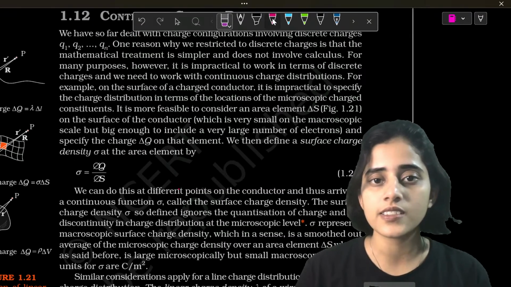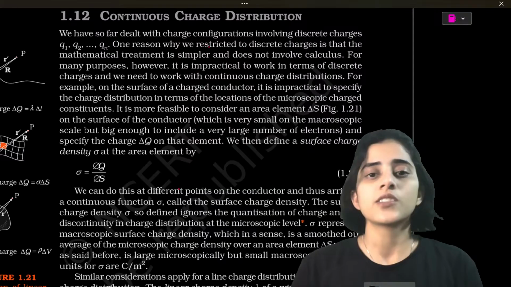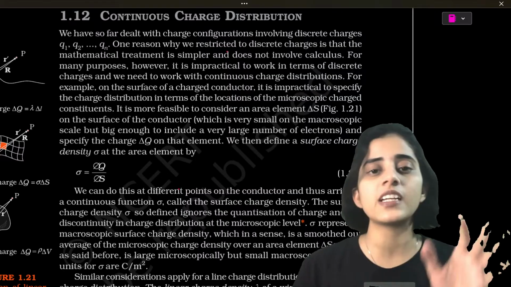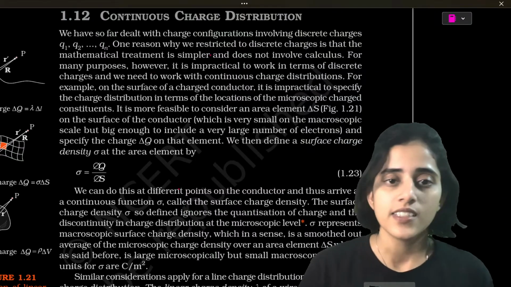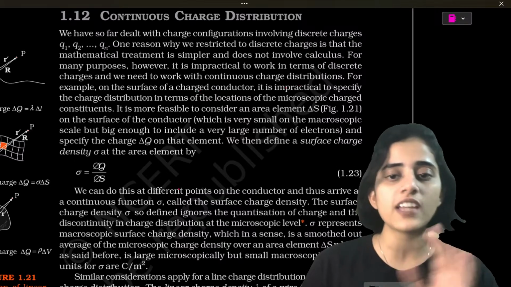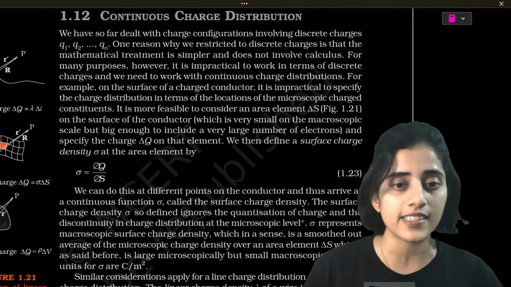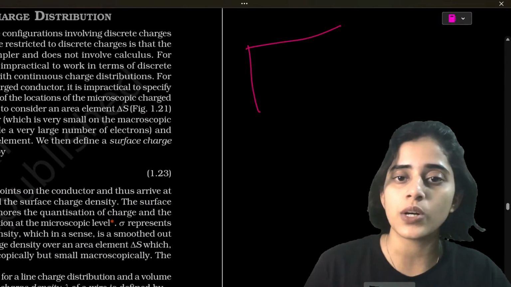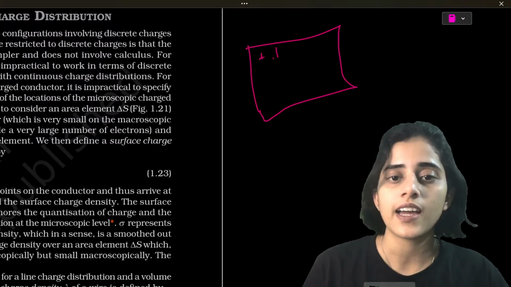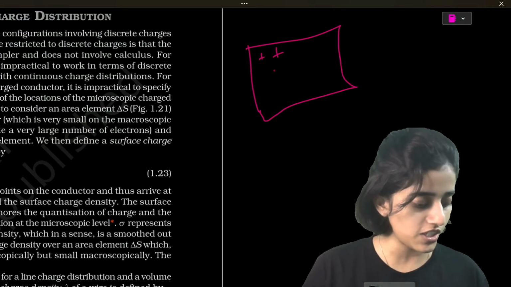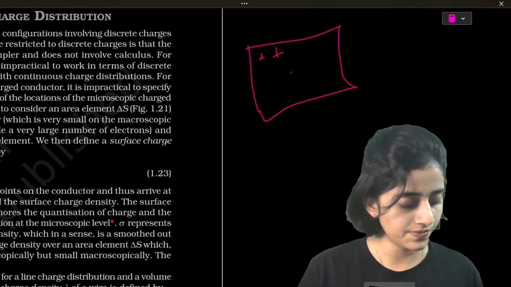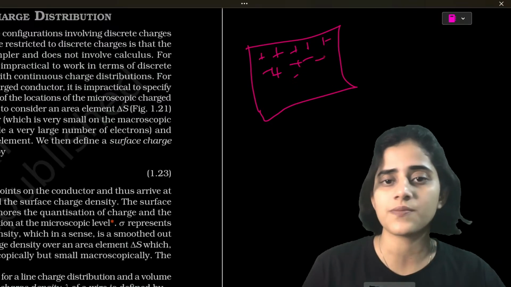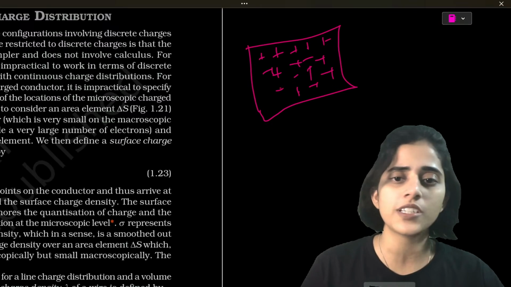Let me take my eraser. Okay. So in all these chapters, we've looked at charges. We've been dealing with charges for the last two classes. Now, here we're looking at charges over specific areas. For example, let's say you have a sheet, and there are so many charges on this sheet. This sheet is full of charges. Whatever charge you want to put, you can put it.